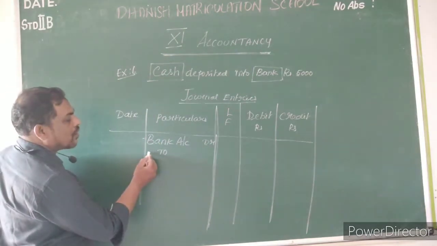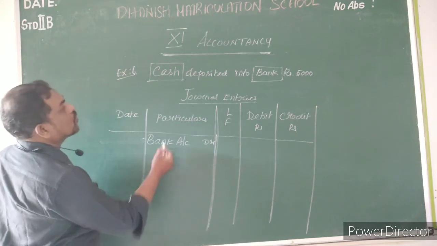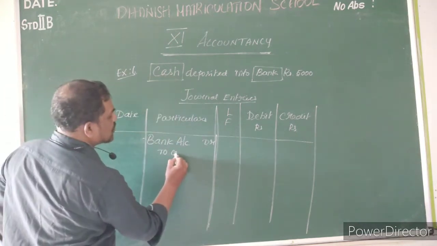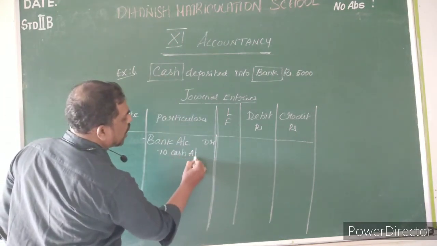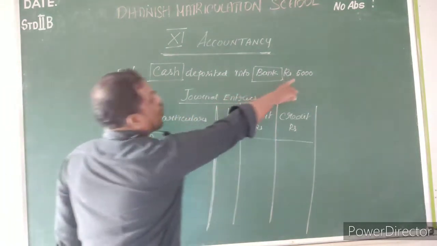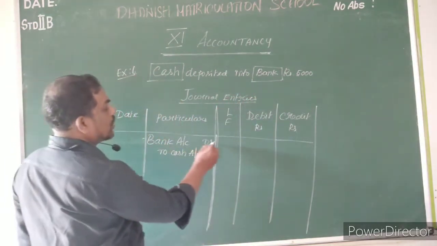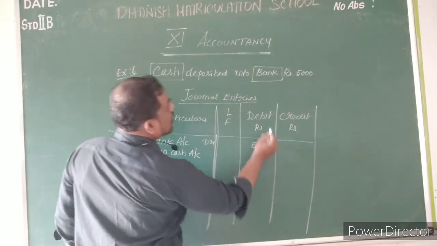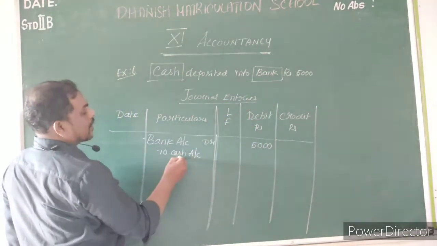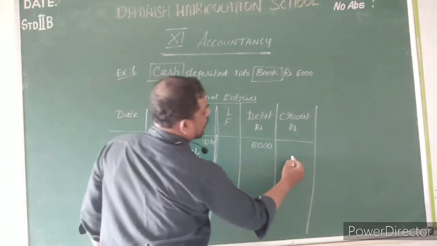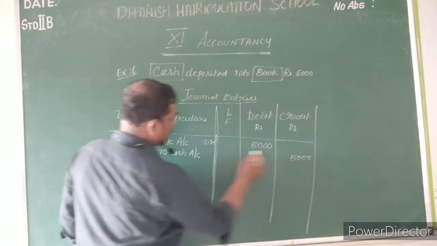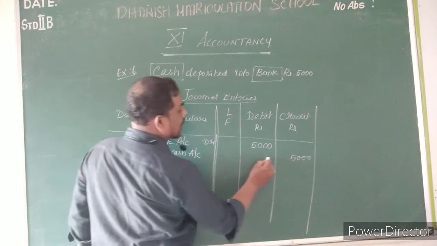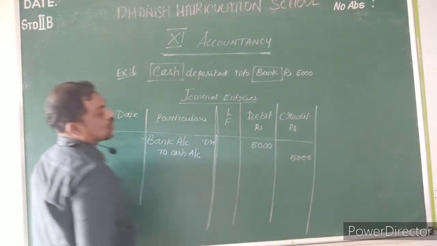Leave one small space, then write To cash account. Now, what is the amount? 5,000. In the debit column you put 5,000. The credit is also the same 5,000, written directly in the credit column, amount 5,000 rupees.